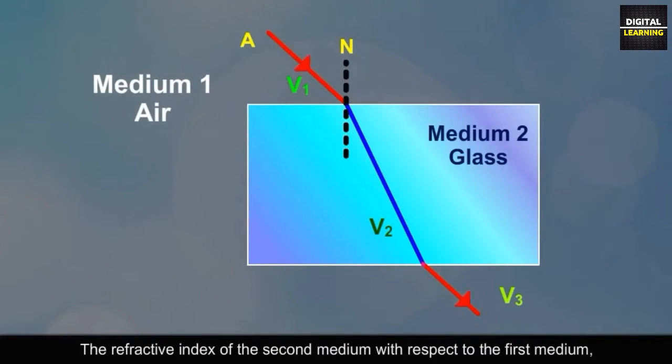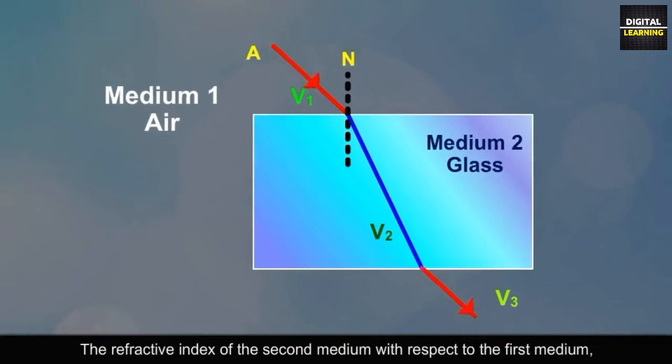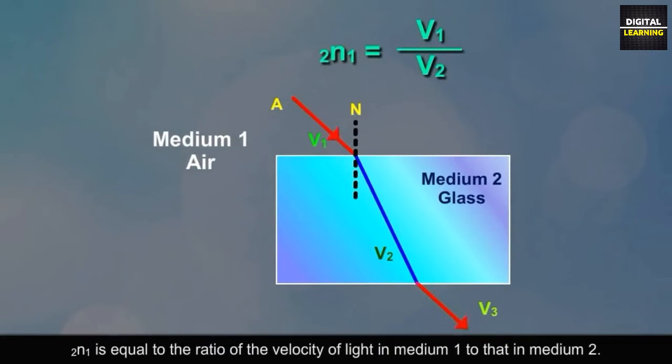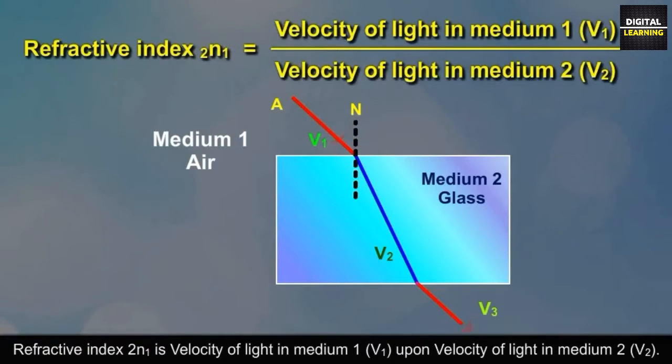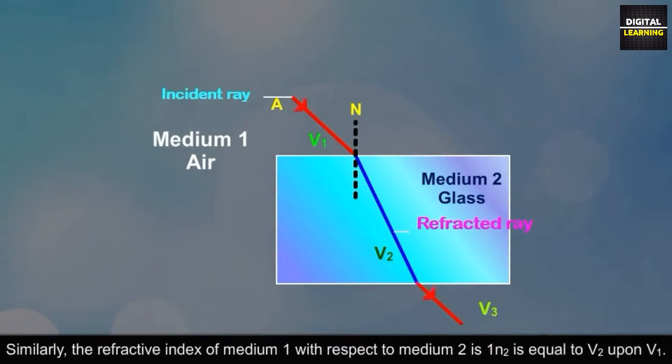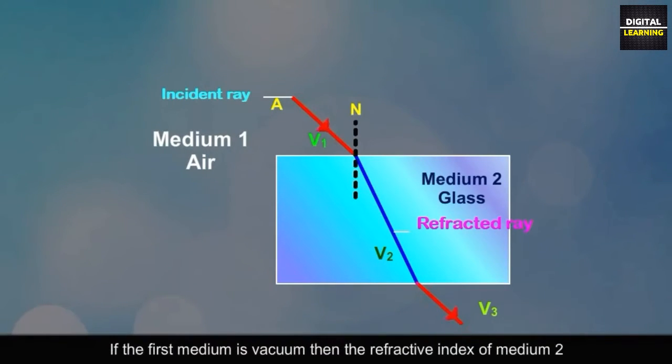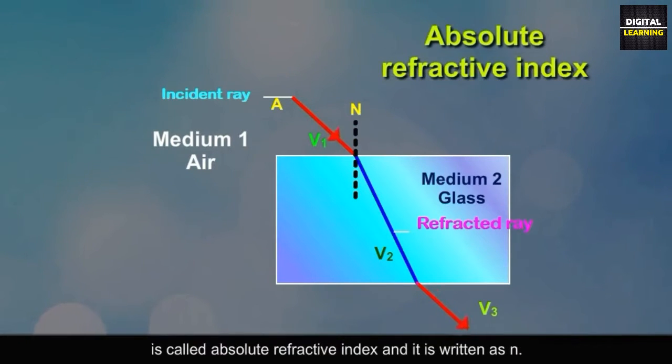The refractive index of the second medium with respect to the first medium, 2n1, is equal to the ratio of the velocity of light in medium 1 to that in medium 2. Refractive index 2n1 is velocity of light in medium 1, v1, upon velocity of light in medium 2, v2. Similarly, the refractive index of medium 1 with respect to medium 2, 1n2, is equal to v2 upon v1. If the first medium is vacuum, then the refractive index of medium 2 is called absolute refractive index and it